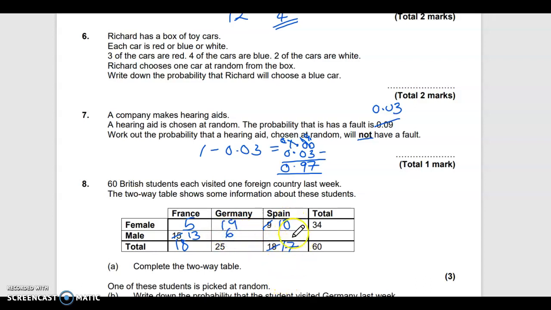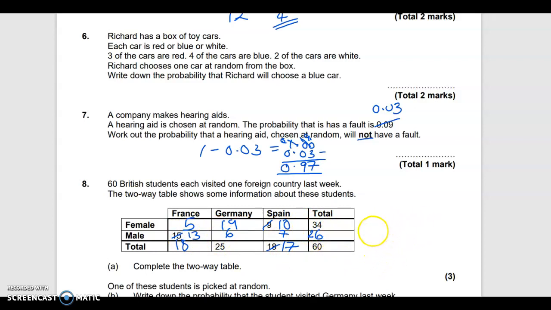And then the same with this one here, 10 plus 7 gives me 17, and then I can add these ones up. Hopefully it works. I'm not sure it is going to work, but anyway, 26, and then 34 plus 26 does give me 60. Yes, it works. Always changing the numbers can mess things up. So you can have a go at the ones with the black numbers in. So hopefully that was helpful.